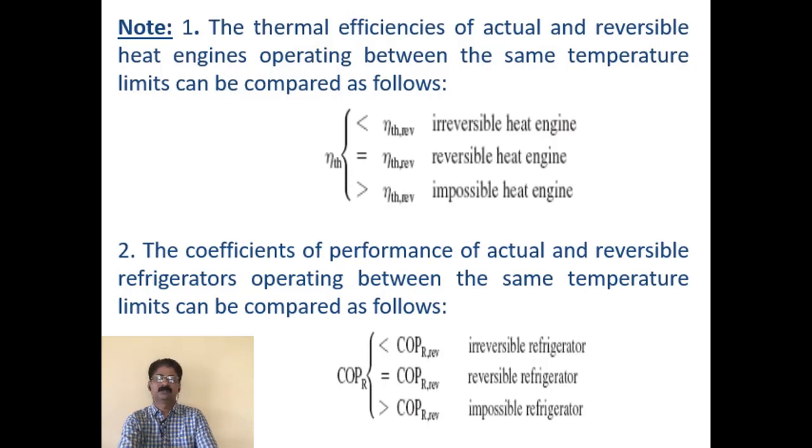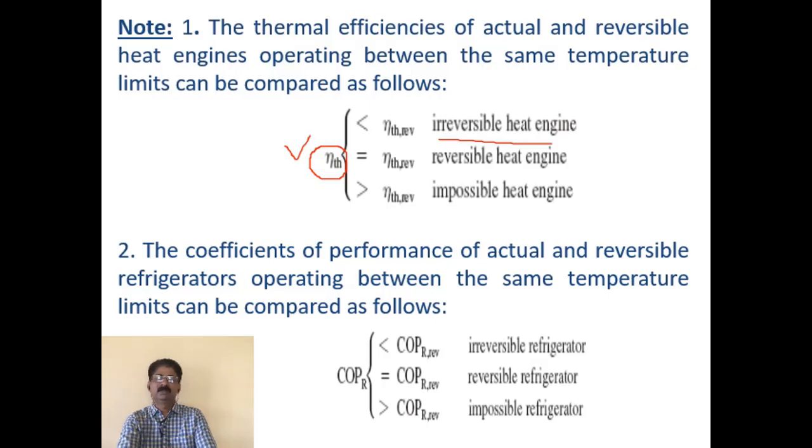If the efficiency of the actual engine is less than the efficiency of the reversible heat engine, this engine is called an irreversible heat engine, because all irreversible heat engines have an efficiency less than that of the reversible heat engine. So this engine is possible, and you can develop such an engine.